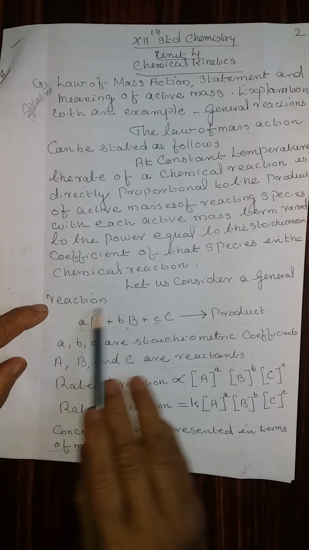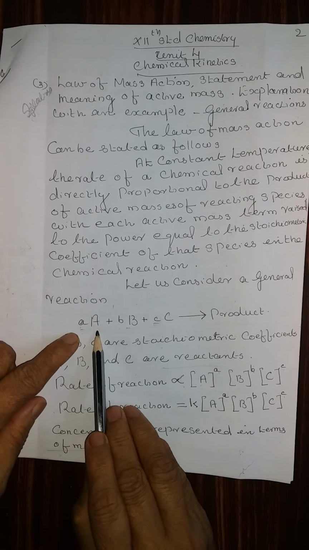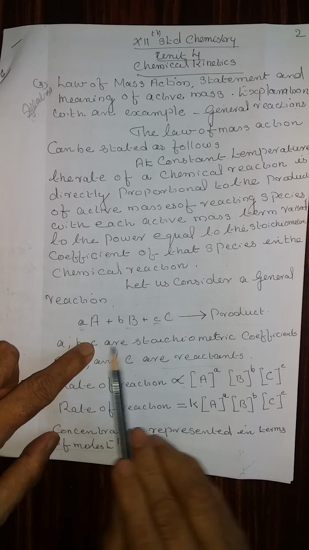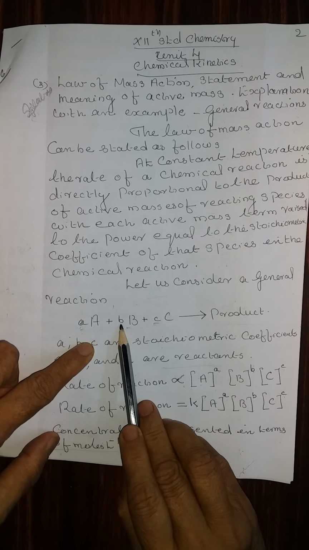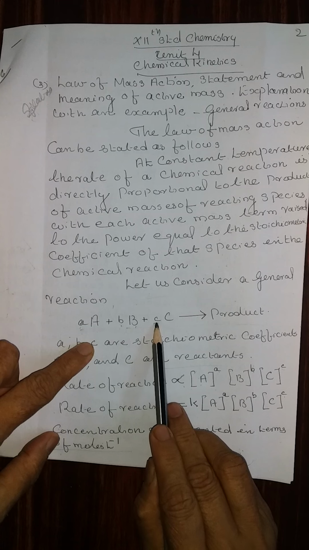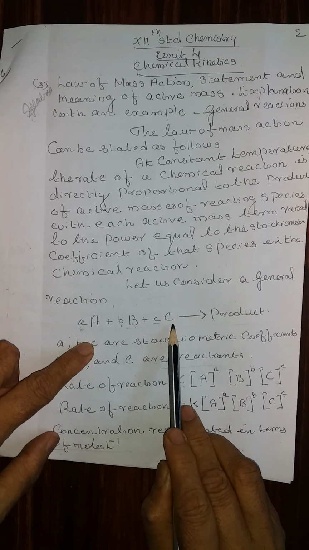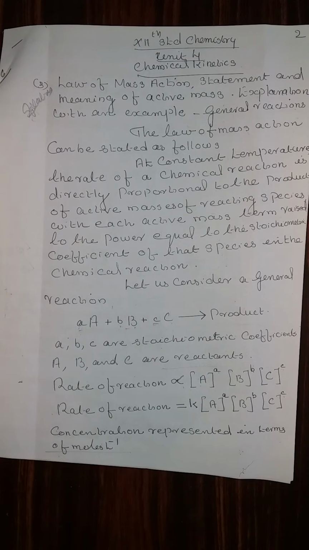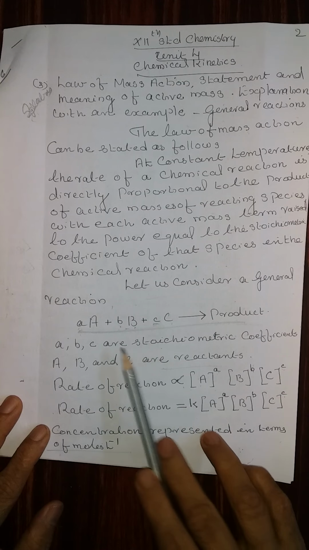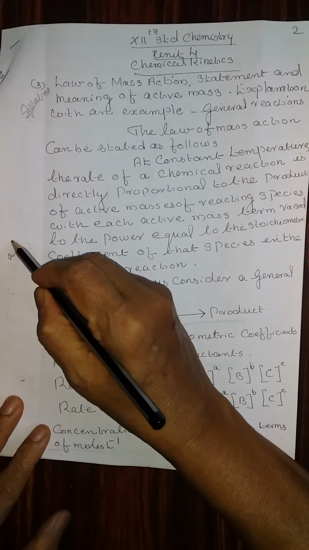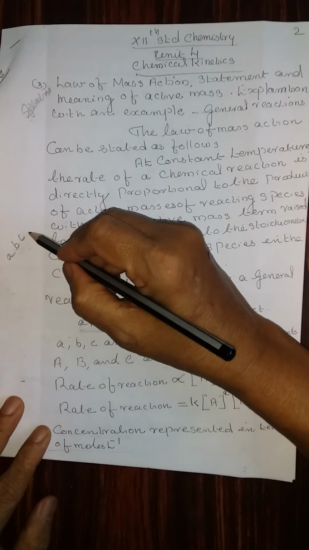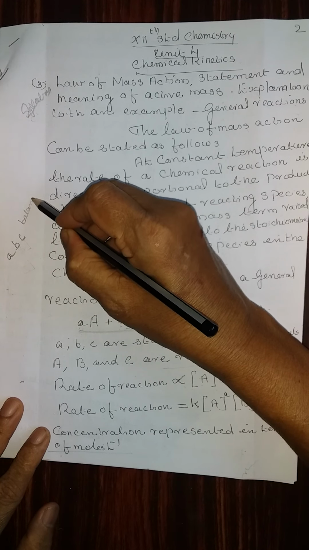Consider a general reaction. Small a represents the stoichiometric factor, and capital A the reactant. Small b is the stoichiometric factor and capital B is the reactant. Small c is the stoichiometric factor and capital C is the reactant, giving product. This is the equation that we are going to consider. In this, small a, small b, small c represent the stoichiometric factors of the balanced equation.